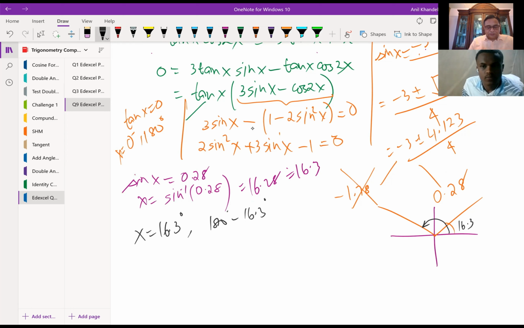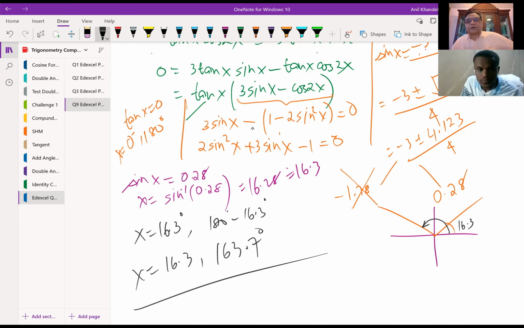So x equals 16.3 degrees and 180 minus 16.3, which is 163.7 degrees. So we get these two solutions, and already we had 0 degrees and 180 degrees, correct? So that is how you could find the solution of this particular question, correct? Did you understand all this?